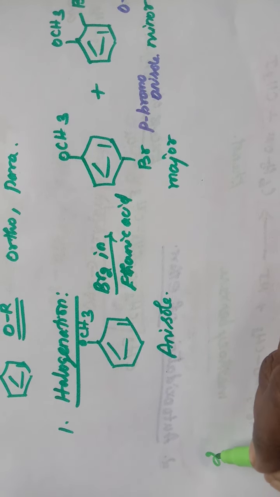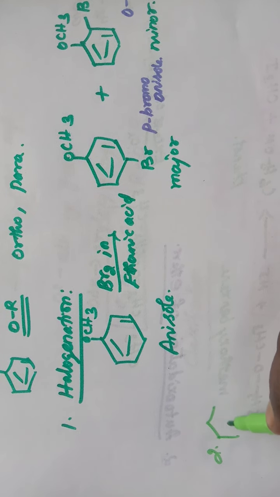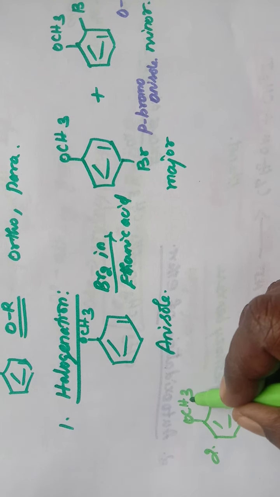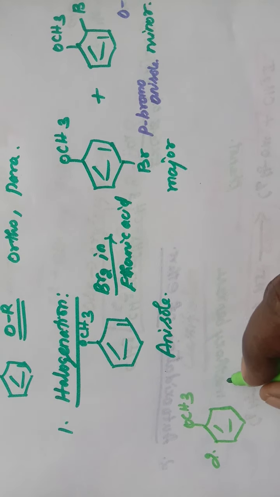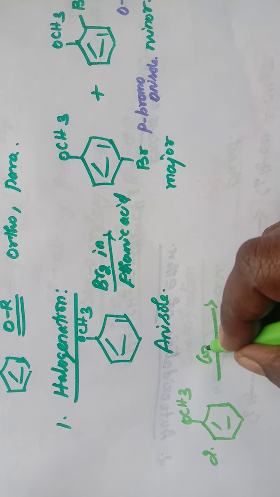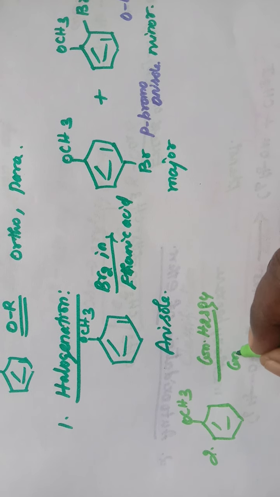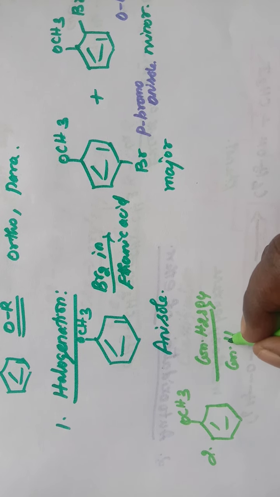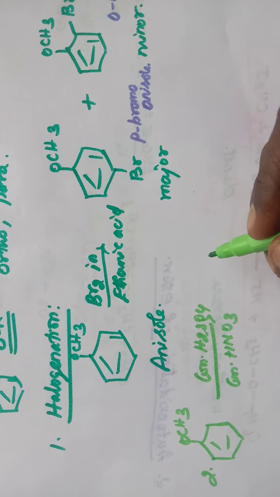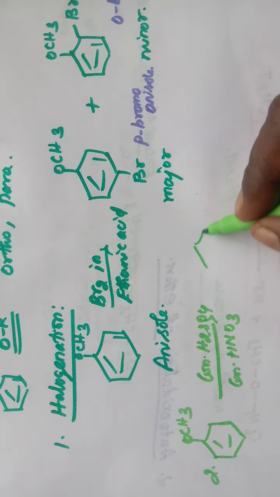Second one is nitration. Anisole, when it is treated with a mixture of concentrated sulfuric acid and concentrated nitric acid, gives a mixture of ortho and para nitroanisole.